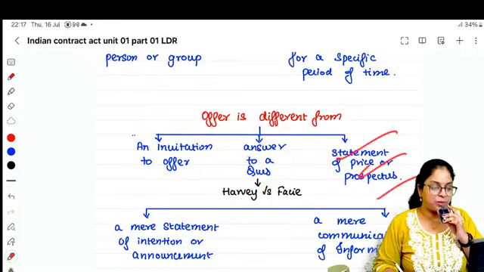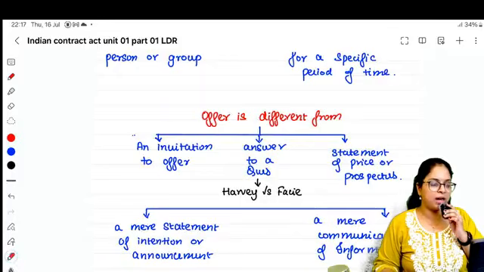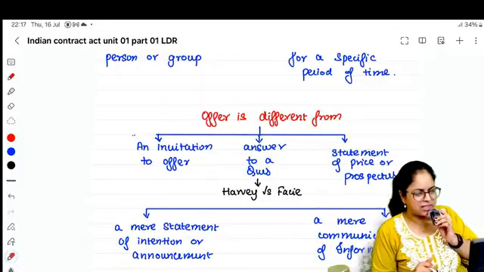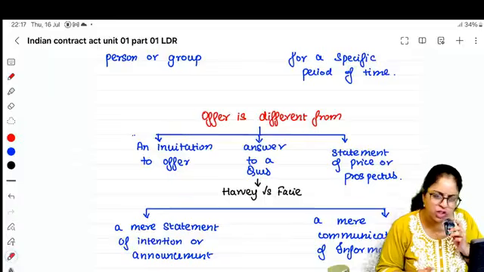Merely a statement of price is not an offer. For example, you come and ask me how much is this car for. I am telling I might sell it for 10 lakhs. I might sell it. I am just telling my intention. I am just telling the price. It's not an offer.